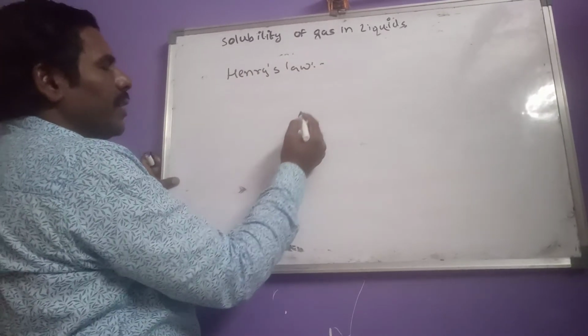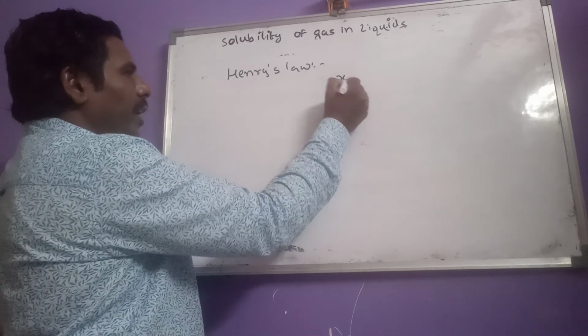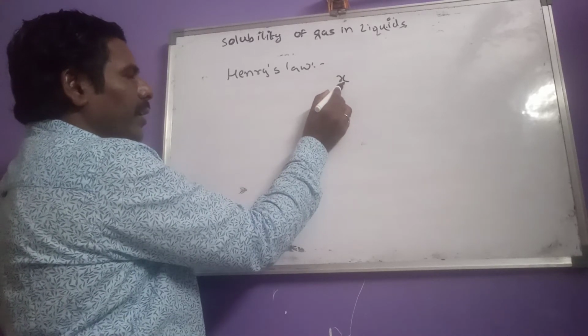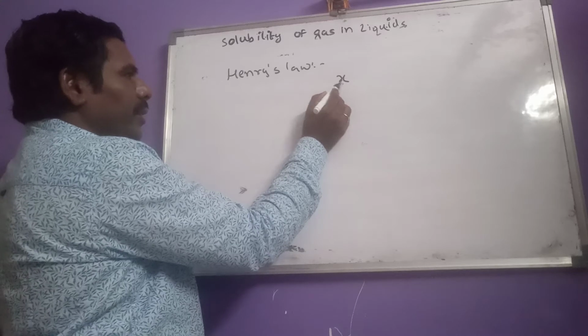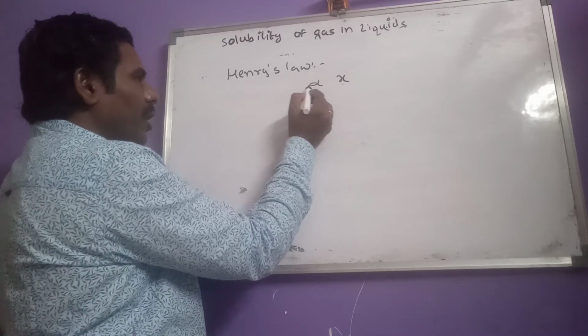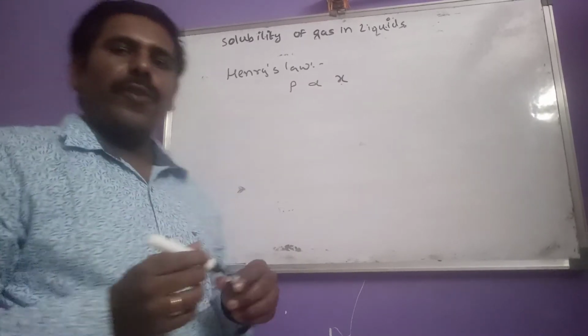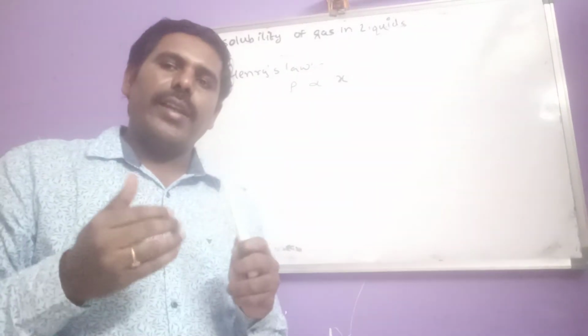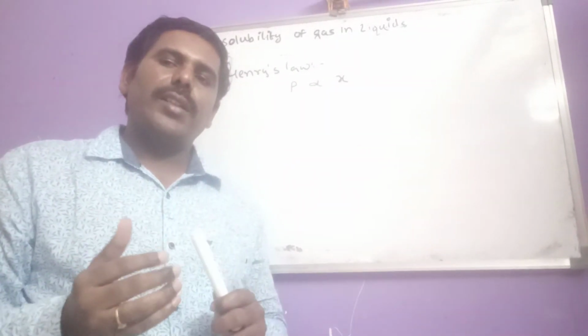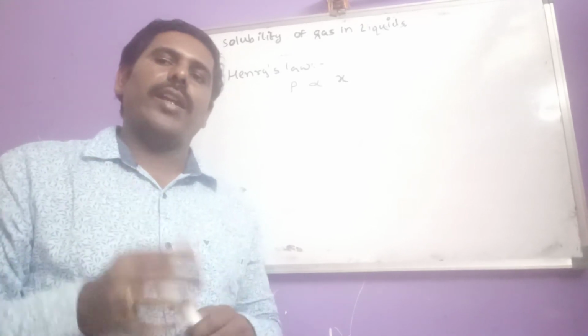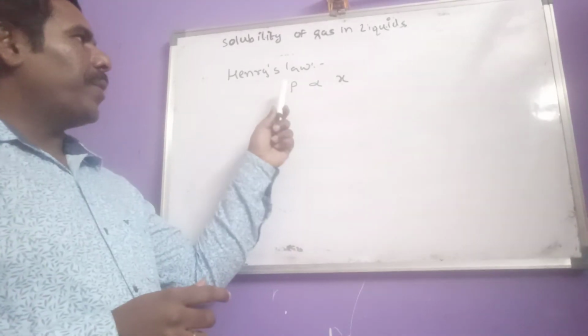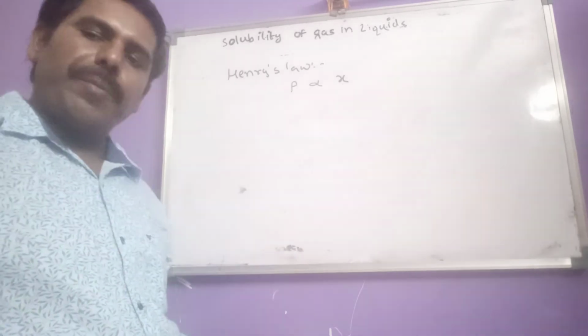According to Henry's law, mole fraction of a gas is directly proportional to partial pressure. Mole fraction of a gas in a given solvent or in a given solution is directly proportional to its partial pressure.